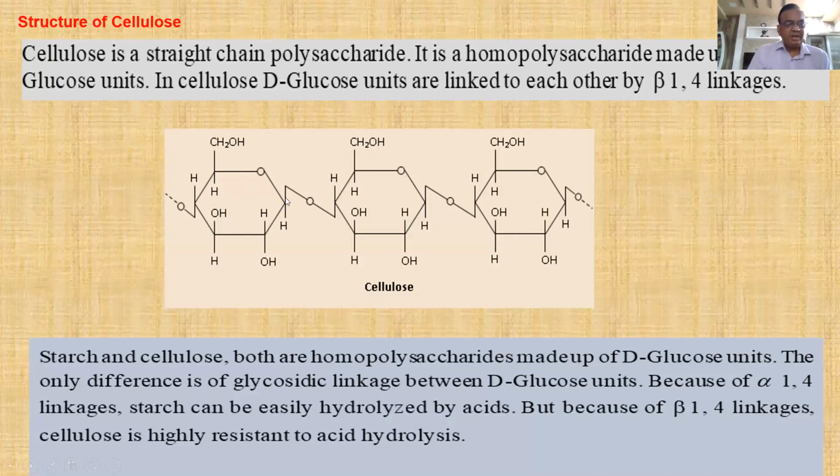But the glucose is beta, meaning the OH is above the plane of the ring. The first carbon OH is always above the plane of the ring. That's why this first carbon OH, which is above the plane of the ring of one ring, and this OH, which is below the plane of the ring, the fourth carbon OH, from these a water molecule is removed. That's why it is shown in cross, meaning a beta linkage. So this is about the structure of cellulose.